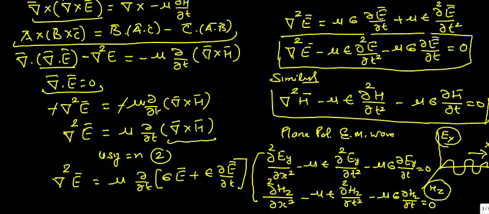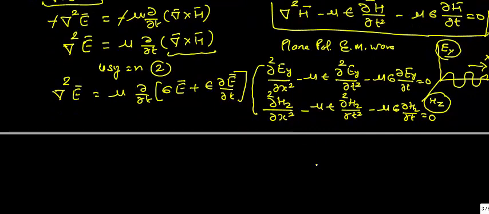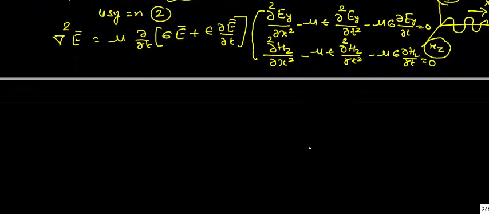Now here in these two equations we can compare με. Initially we have also discussed that με is equal to 1/v², or we can say v is equal to 1/√(με), where v is the velocity of light or velocity of the electromagnetic wave.